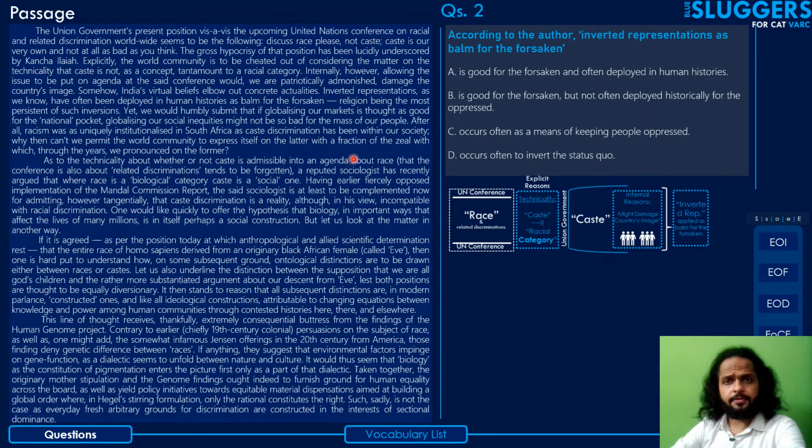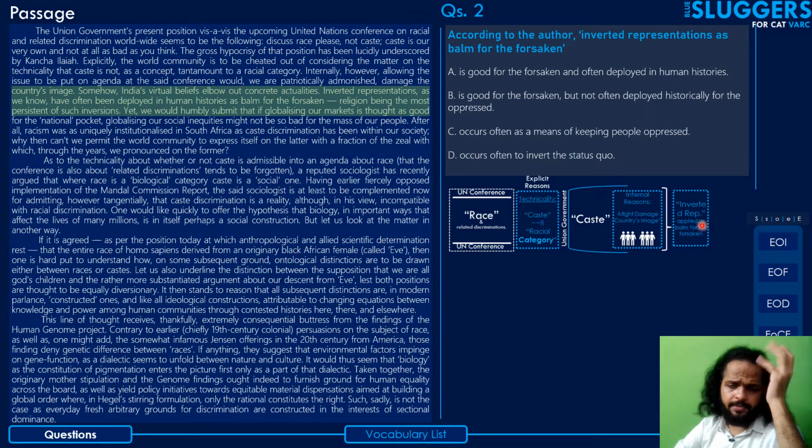Okay, so let's start with the second question. According to the author, inverted representations as balm for the forsaken. You need to complete the sentence with one of the four options. The point of reference is here. Somehow, India's virtual beliefs elbow out actual concrete actualities. Inverted representations, as we know, have often been deployed in human histories as balm for the forsaken. Religion being the most persistent of such inversions. Now, let's review exactly what the author meant to say by this before we look at the options.